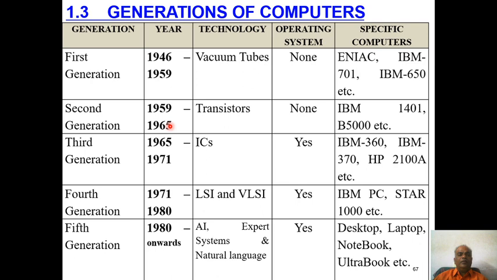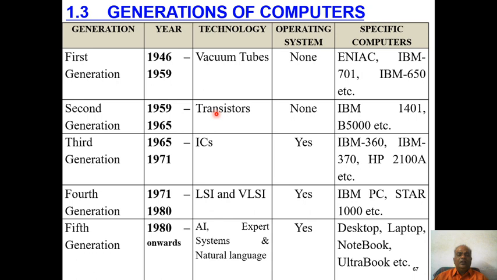In the first generation, systems are very big in size. During the second generation, computer system size was reduced compared to the first generation. In the first generation, a computer system occupied more than one room, whereas in the second generation, the size was reduced to very small. In the second generation also, there was no operating system.